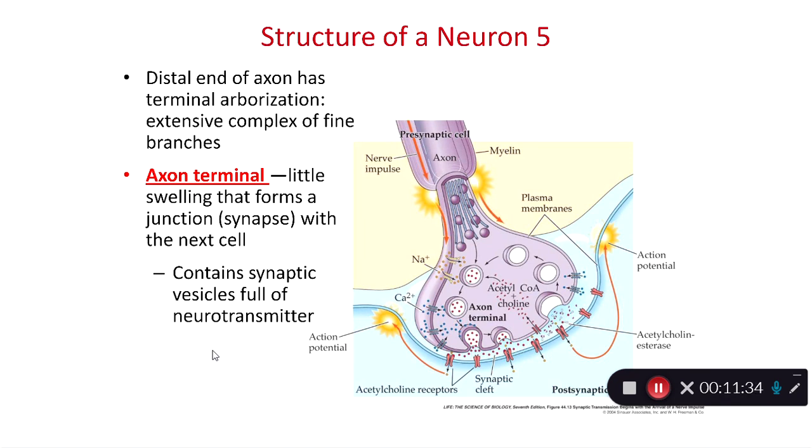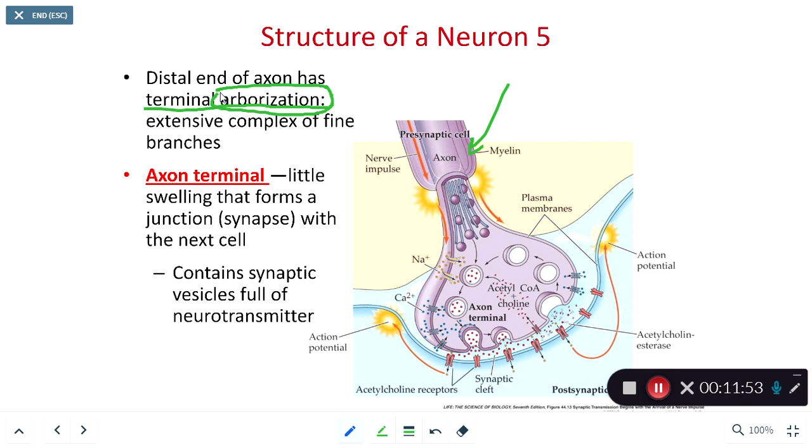Now, eventually, we get to the end of the axon, and we get to the axon terminal. Here is that myelin in more detail wrapped around the axon. And once we get to the very end, there's what's known as terminal arborization. An arborist is somebody who works with trees. Arbor is a root word that refers to tree.